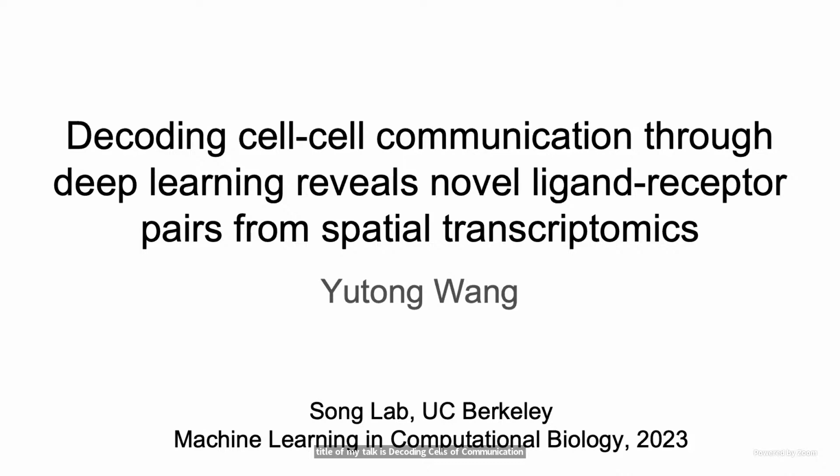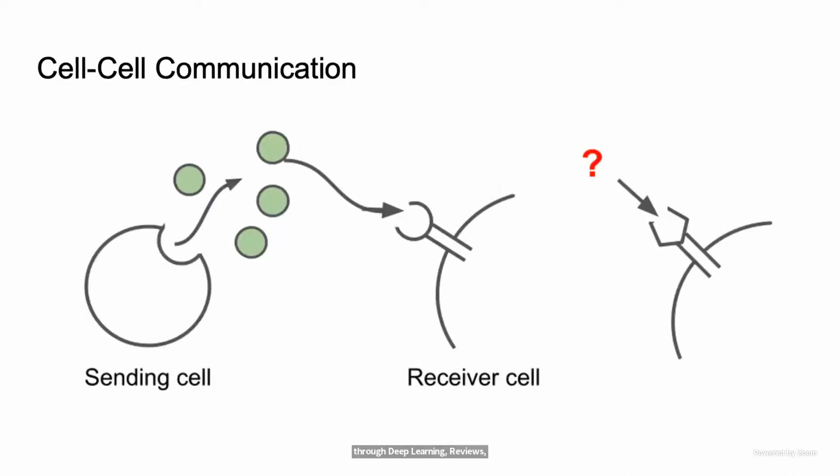Pairs from transcriptomics data. So I'll start with the motivation. In order for multicellular organisms to function well, the cells definitely are not isolated. They have to be constantly talking with each other. So the ligand receptor interaction is indeed central to cell-cell communication.